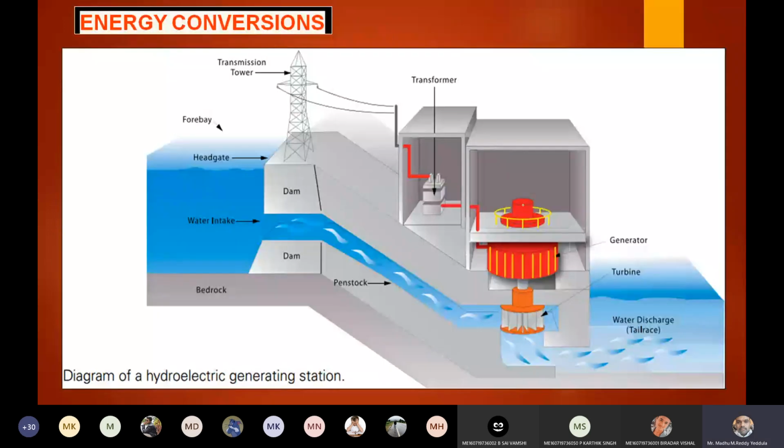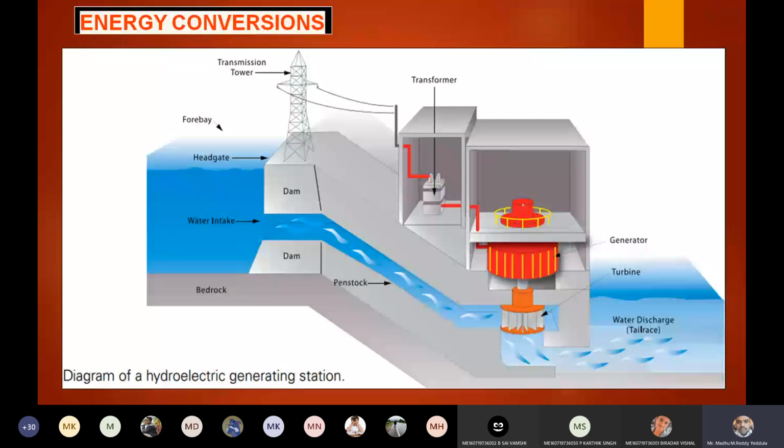Now we will see what the different forms of energy are. This is the simple hydroelectric generation of power. What does a hydroelectric generation station mean? By using water we are going to produce electricity. If you produce electricity by using water, then that plant is called a hydroelectric power plant.